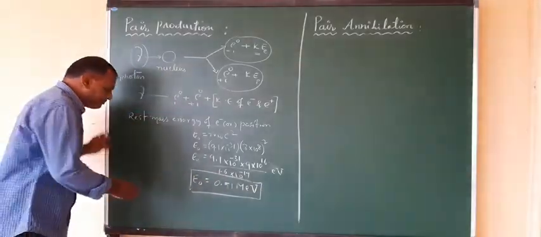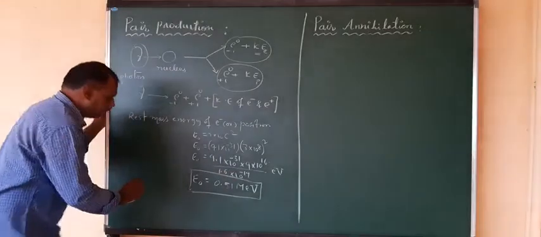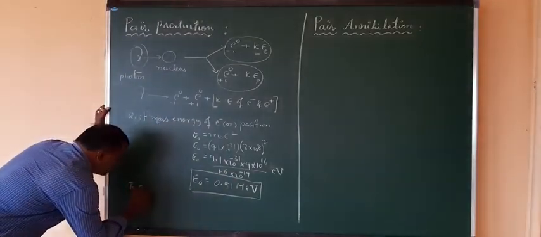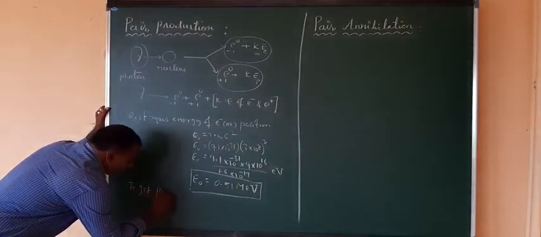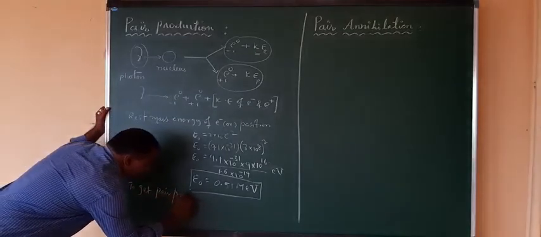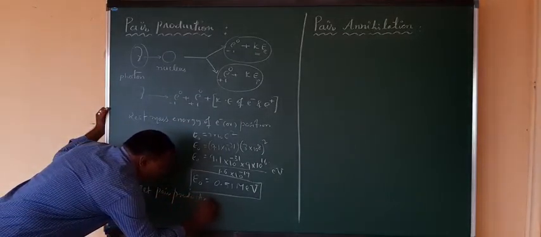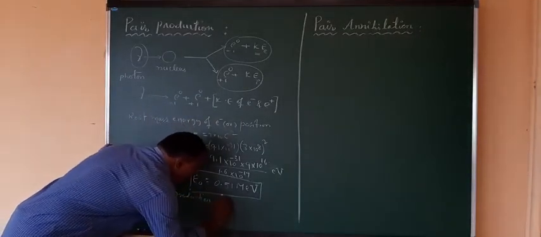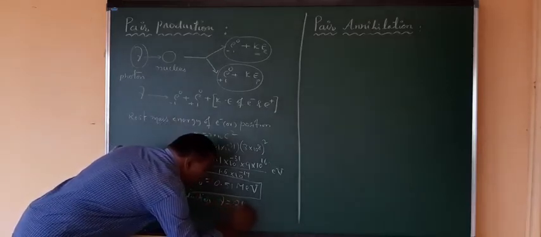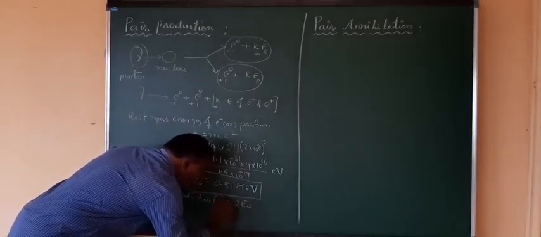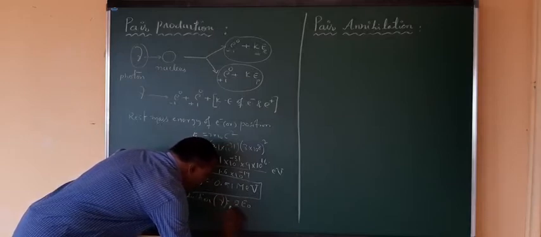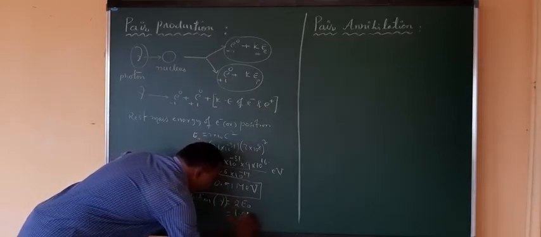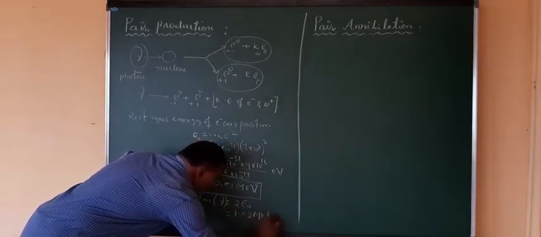That means, to get pair production, how much energy is required? For pair production, gamma should be equal to 2 times E naught, which is 1.02 million electron volts.